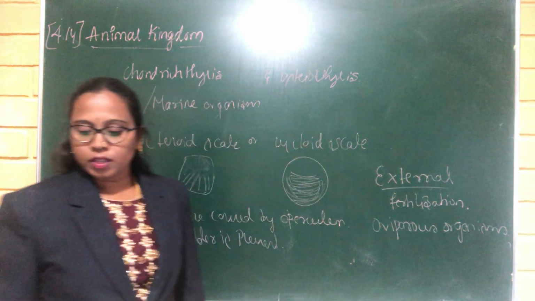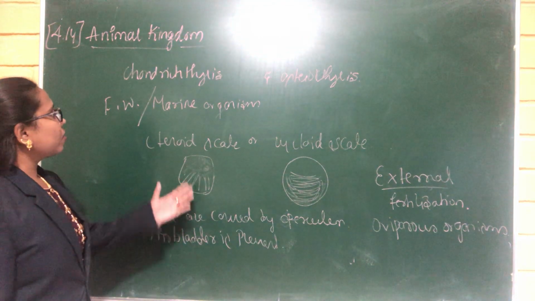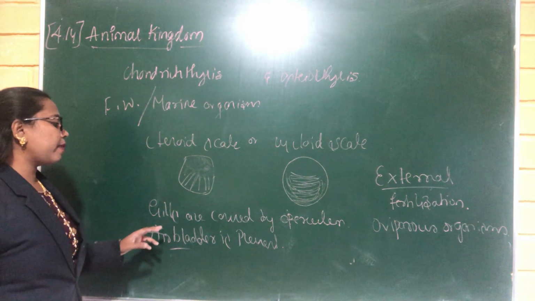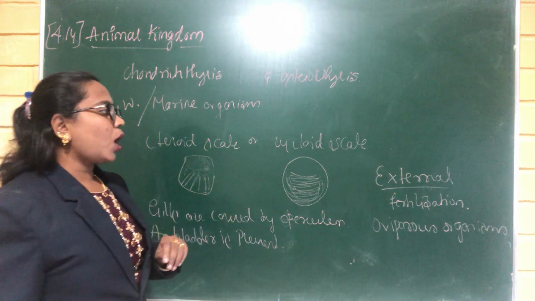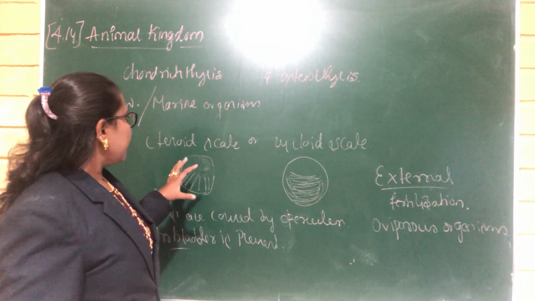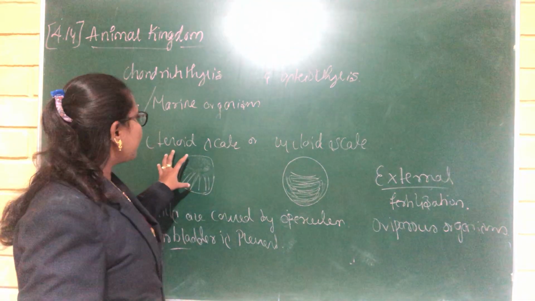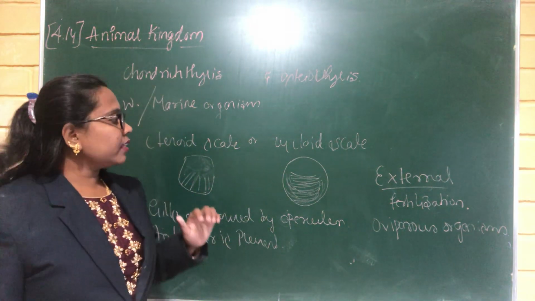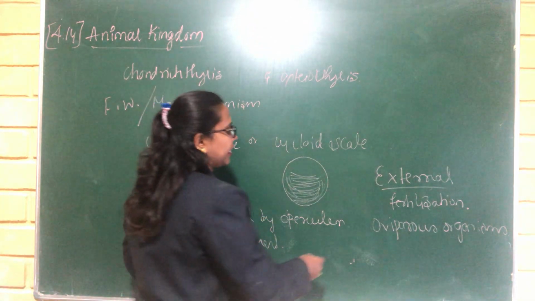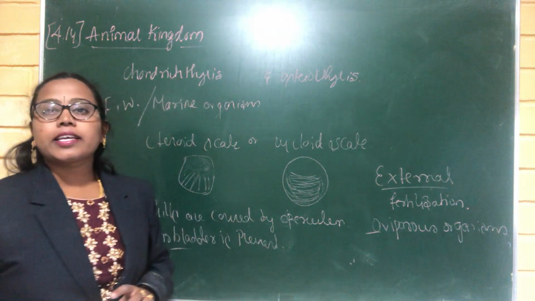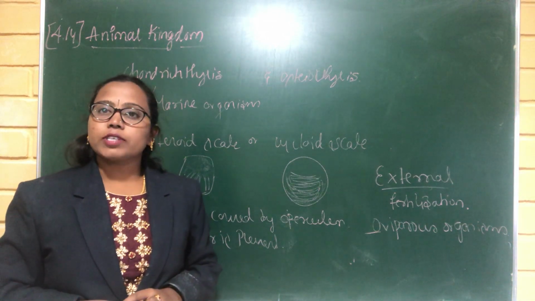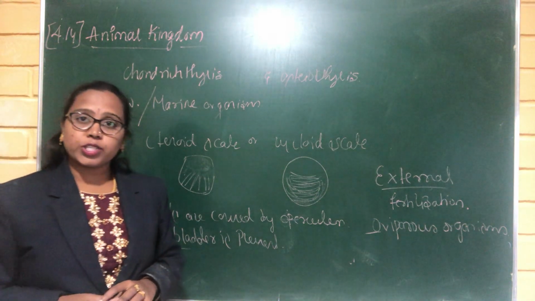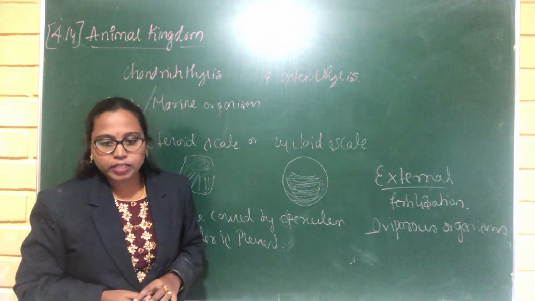And these Osteichthyes have an air bladder, and the gills are covered by the operculum, and the skin is covered by a protective covering called ctenoid scale or cycloid scale. These species are oviparous in nature; they can lay eggs. It is also one of the characteristic features of Osteichthyes. And the heart is two-chambered, one auricle and one ventricle.